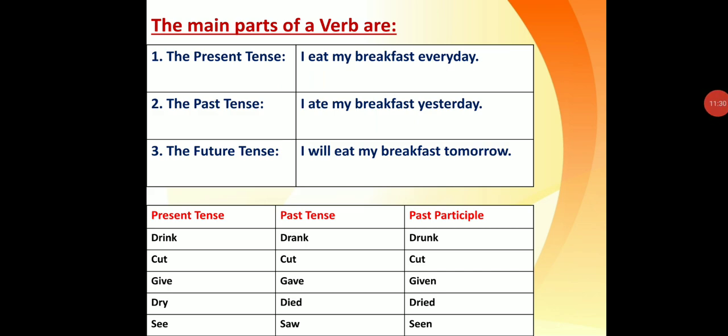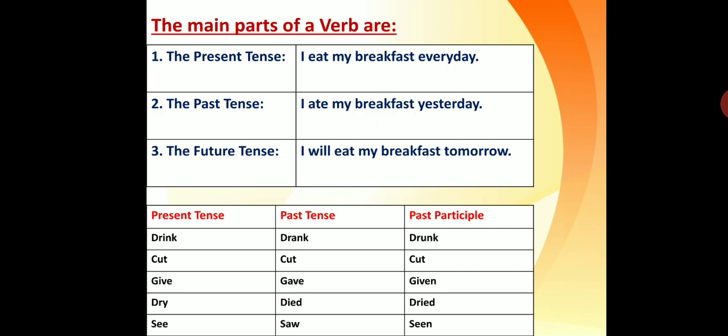Dear students, the kinds of verbs we have already seen. Now the main parts of verbs we can see, as we use verbs in our day-to-day life. This part is more important than the parts we studied just before.